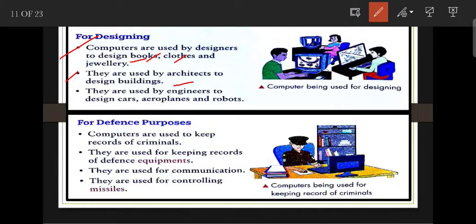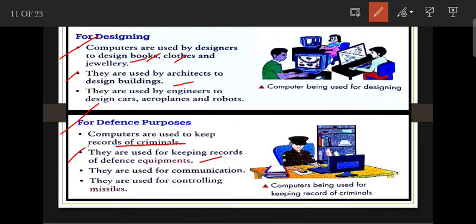Okay, next is for defense purpose. The computer is used to keep the records of criminals. Next is they are used for keeping records of defense equipments. Equipments means lots of things which are used in the police station.